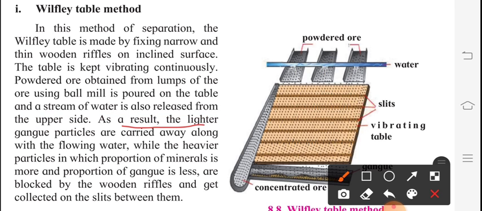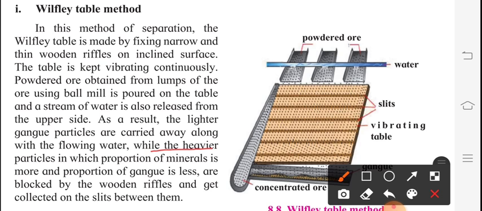As a result, the lighter gangue particles are carried away with the flowing water. Here you can observe, with the flowing of water, lighter particles are coming out, which are part of the gangue.